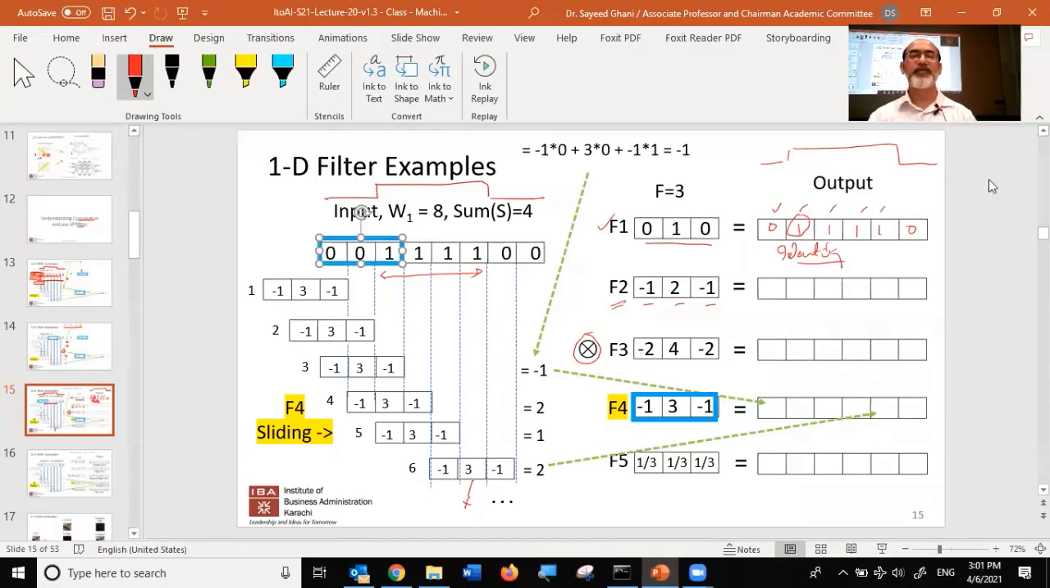So let's put this filter F2 over here. What do we get? -1, very good. We're going to now shift it and put this filter over here. What do we get? 1. And then we shift this filter over here, and what do we get? 0. Okay. Now, why do you think we're getting a 0?